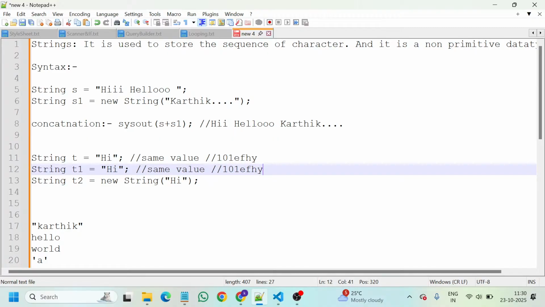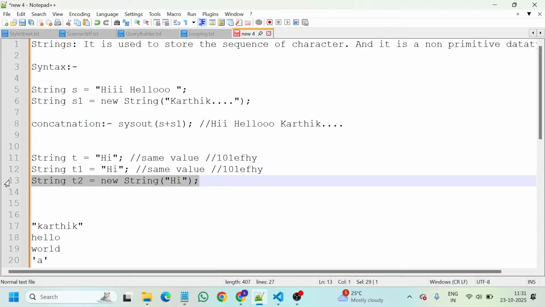But when coming to this approach, even though the value is the same, it will create another address. Not the same address, a different address. Why like that? We have used another syntax with the help of the new keyword. We are intimating Java that it is a new value, take another address.